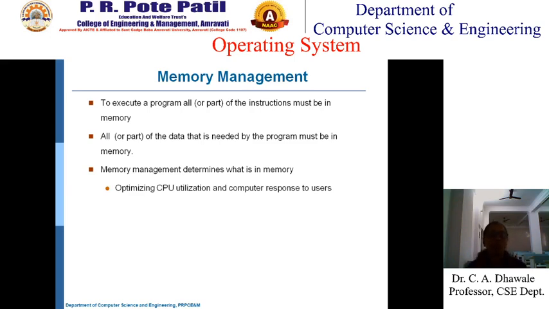Now what does this mean? Optimizing CPU utilization. If the program is not loaded in main memory and you have to execute the program, what happens in that case? The operating system has to go to the secondary memory, then it should be transferred to the main memory. So that will be a slow process. And if the data or the program is already in main memory, it becomes easy for execution, which means it optimizes the CPU utilization.